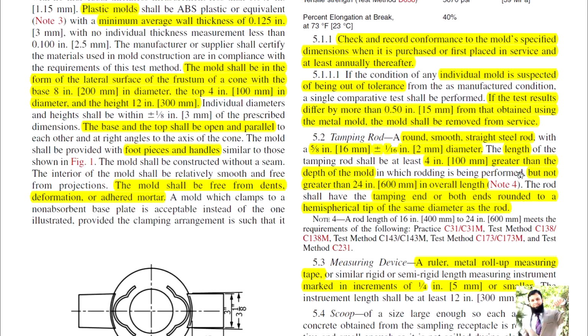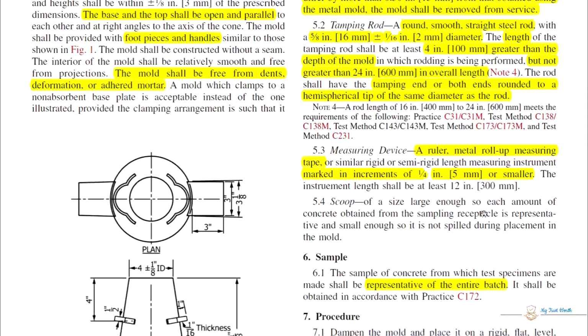The rod should be round, smooth and straight. Both ends of the tamping rod should be rounded to a hemispherical tip of the same diameter as the rod. Okay, measuring device: a ruler, metal roll-up measuring tape or similar rigid or semi-rigid measuring instrument marked with increments of 1/4 inch or smaller should be available.